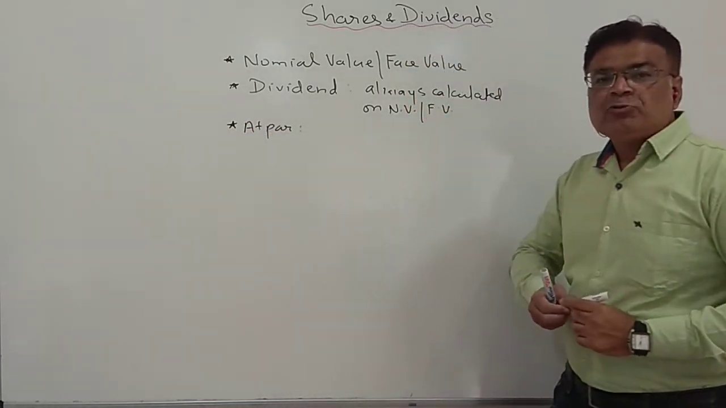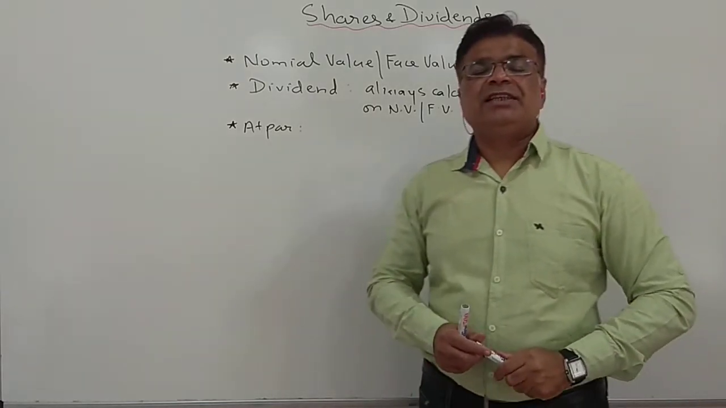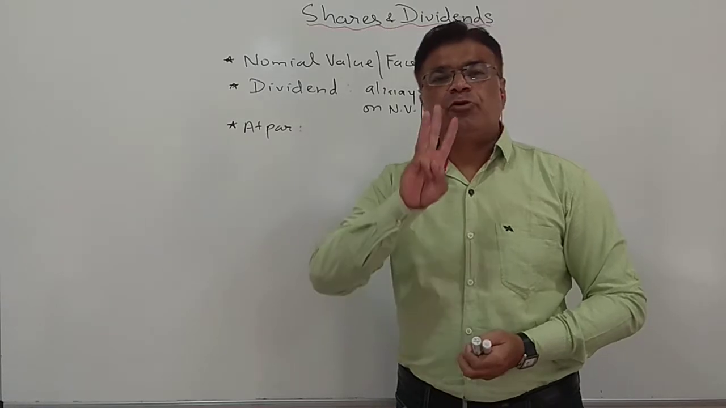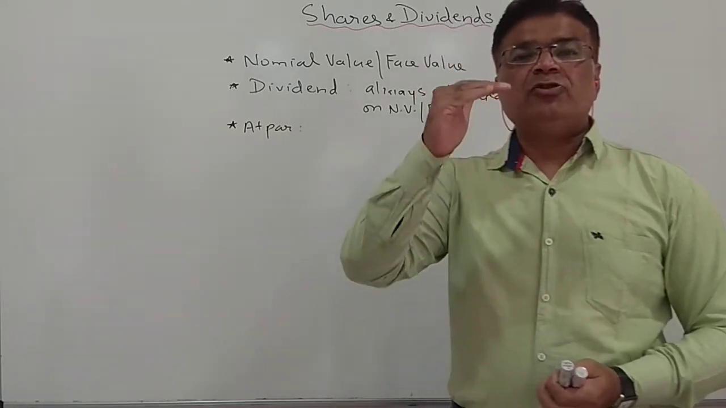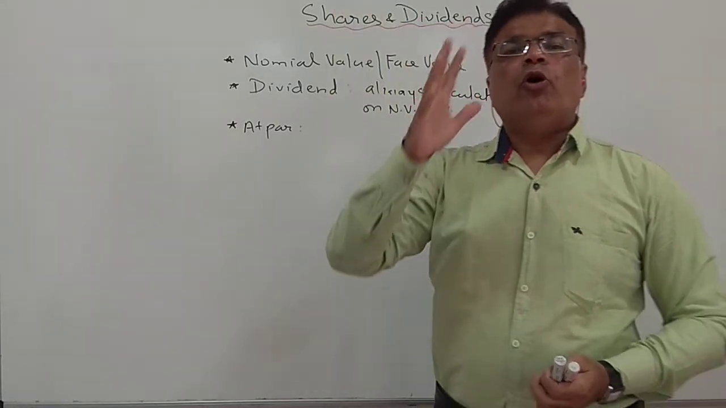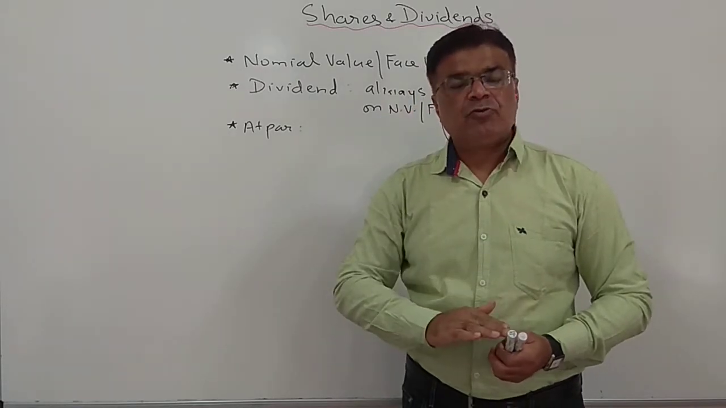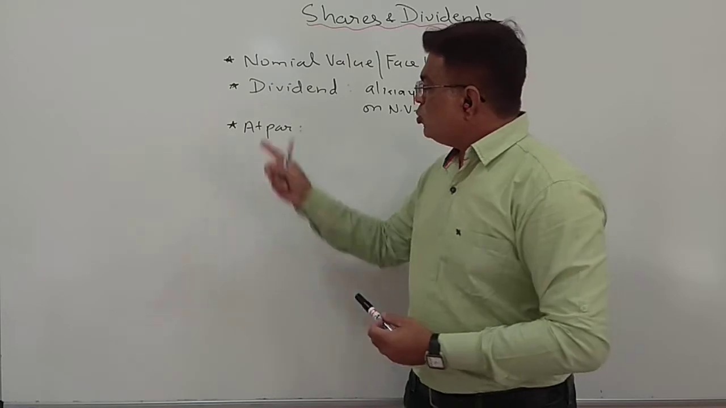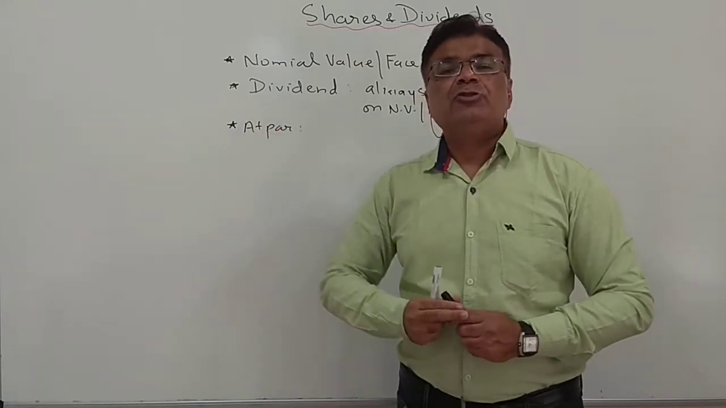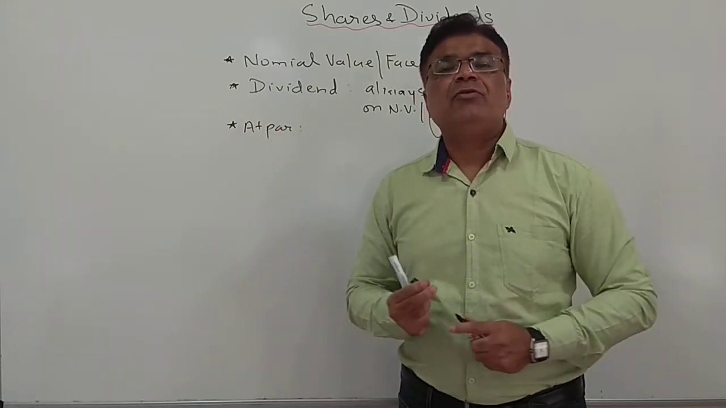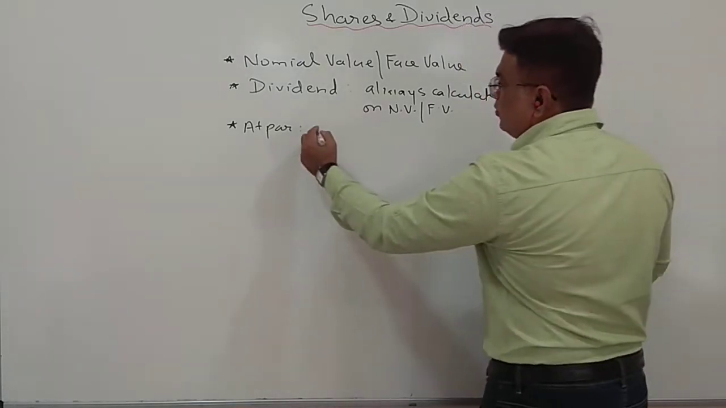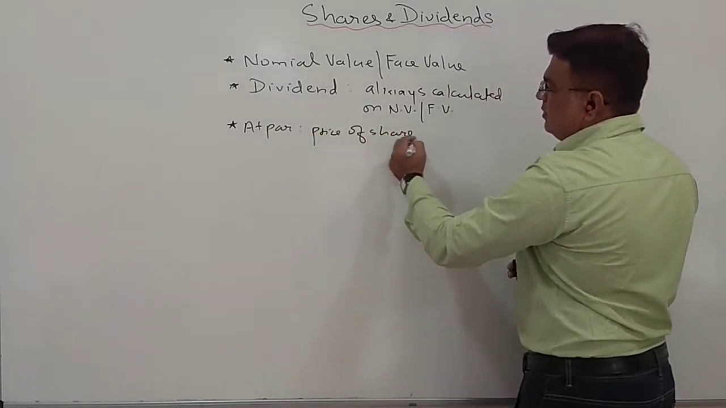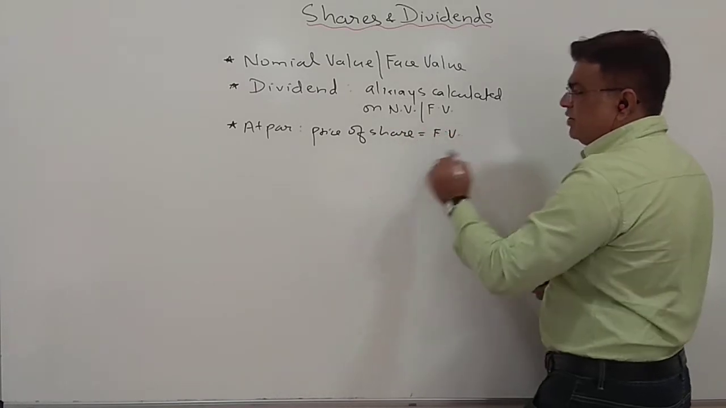Now see, whenever any share is listed in the stock market, on the day of listing, there are only three possibilities. Either the price of the share goes up, or the price of the share goes down, or the price of the share remains as it is. So at par means the price of the share will be equal to the face value.